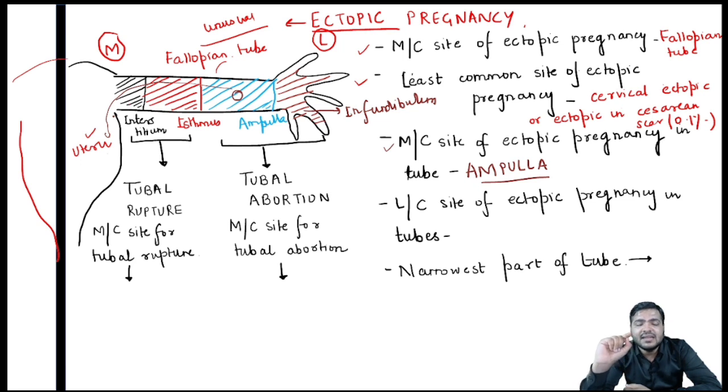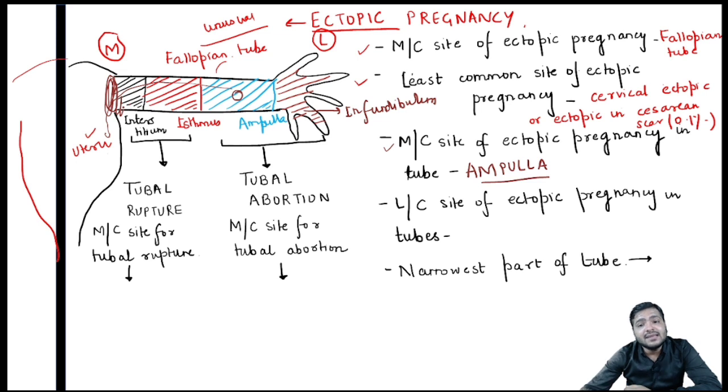The epithelial cells have cilia on top, which also favor the movement of the zygote into the uterine tube. Now if the peristalsis is not occurring properly, or if the cilia are not working, the zygote will not be able to move into the uterine cavity and will get stuck there. Also, if there is any blockage in the tube, that will not allow the zygote to move into the uterine cavity either. So that's why the most common site of ectopic pregnancy is the ampulla.